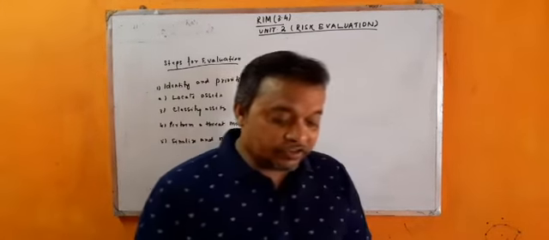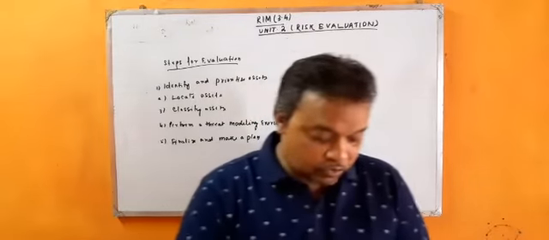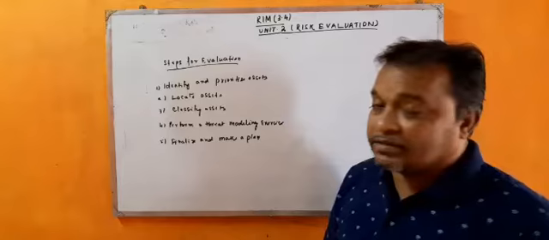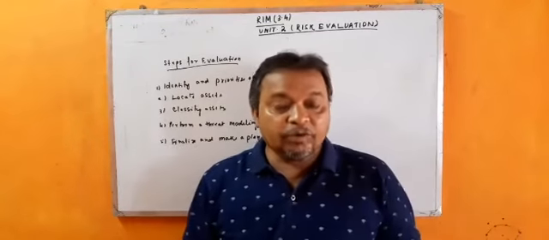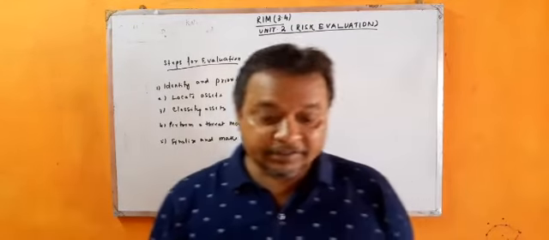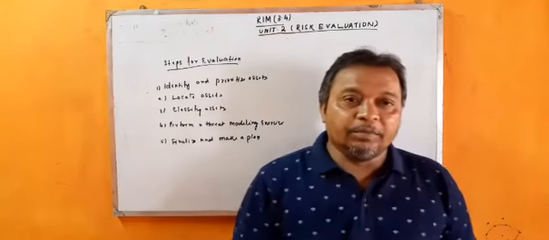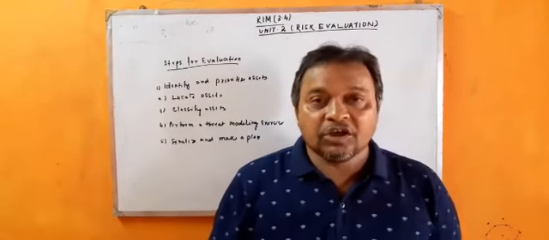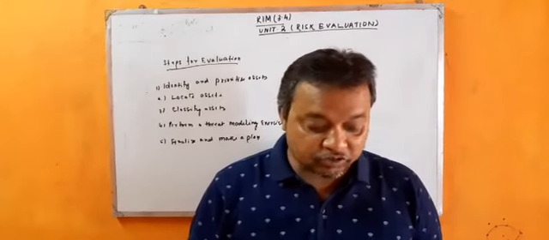Students, when you are discussing risk evaluation, identifying and prioritizing assets means we have to consider all types of data, software applications, services, or any other assets that must be managed.